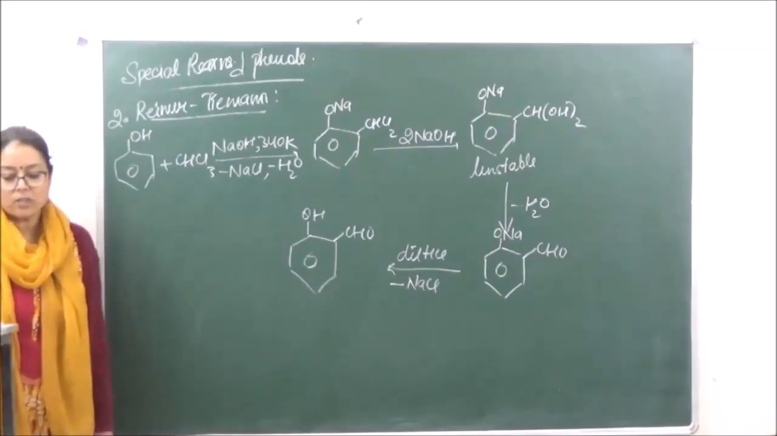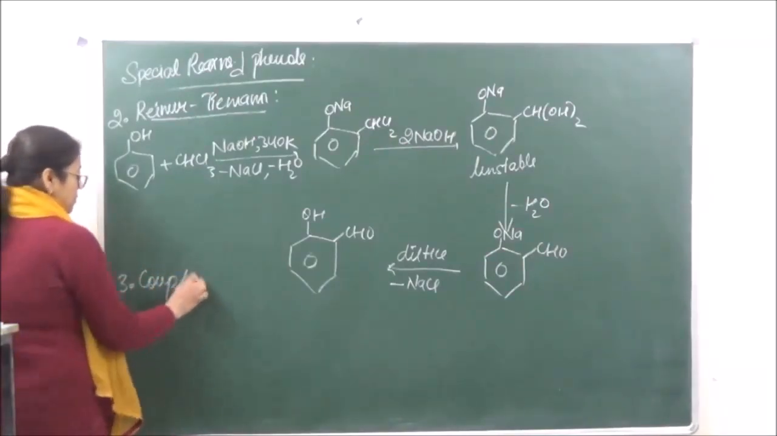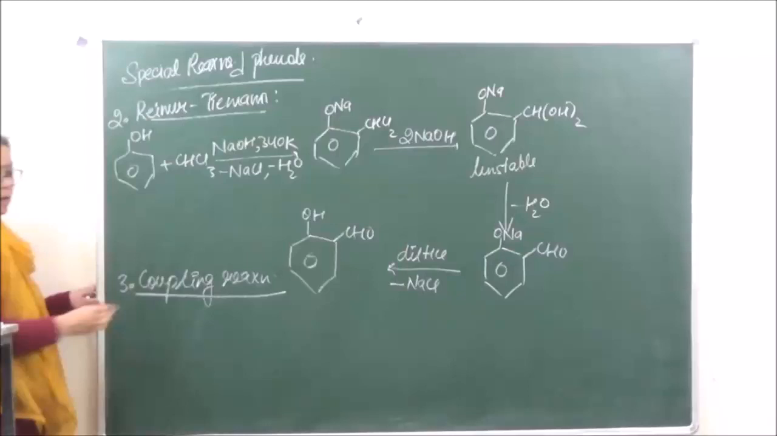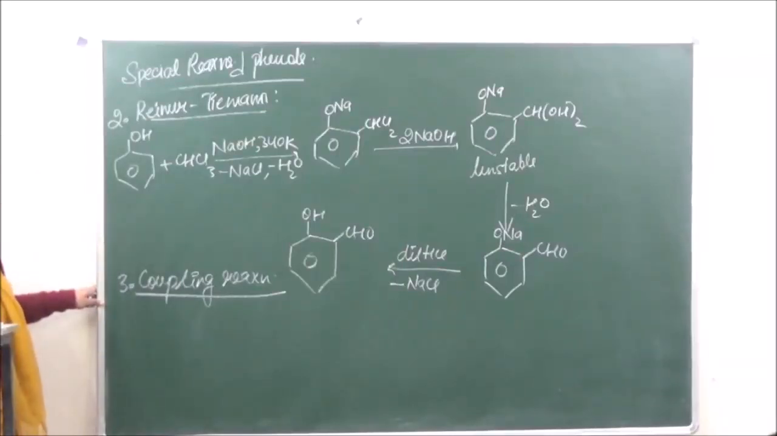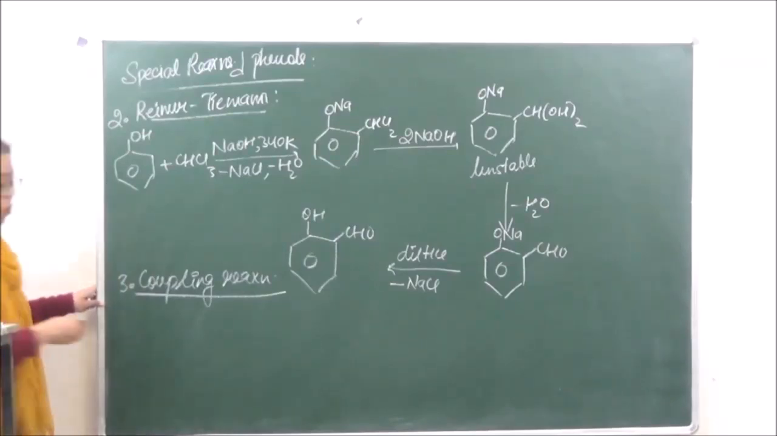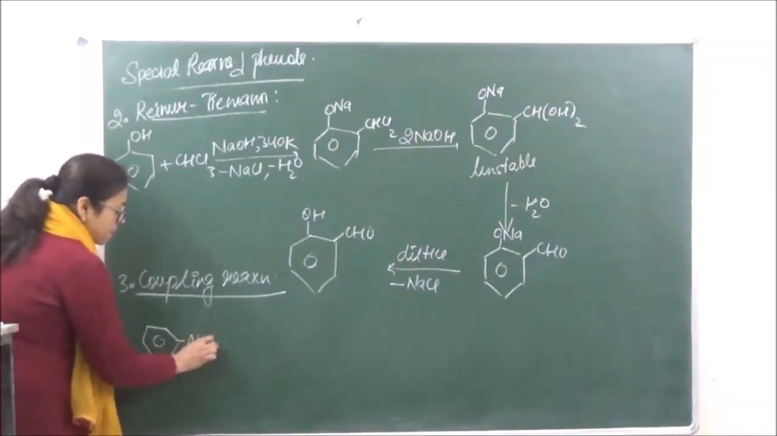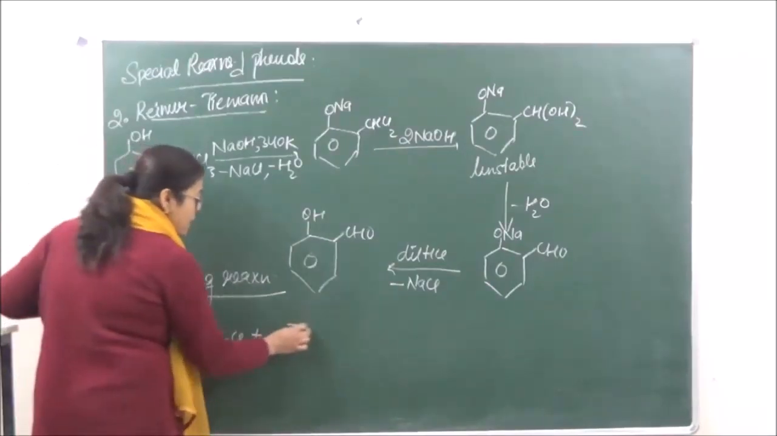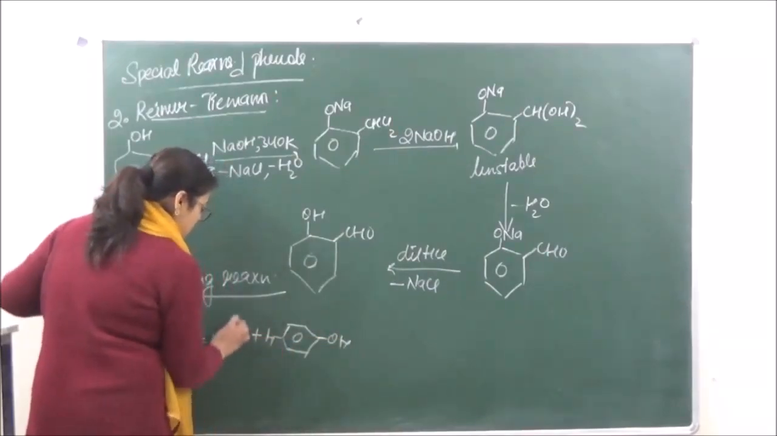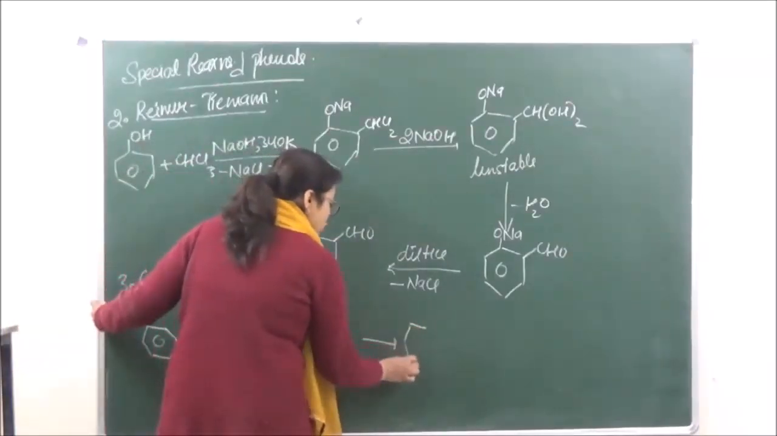Okay? Then the third reaction which we are going to do is the coupling reaction. This reaction is used for the formation of colored dyes which are known as azo dyes. Right? So over here we are going to react phenol with benzene diazonium chloride, when we will get an orange colored dye over here, para-hydroxy azobenzene.